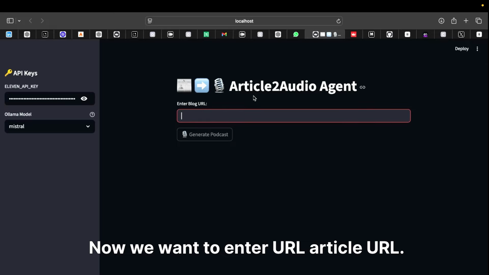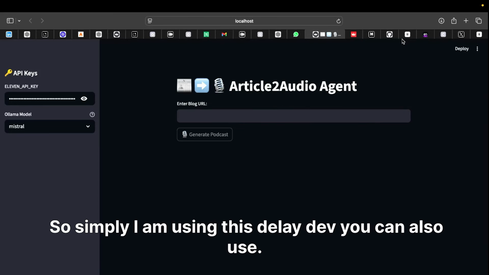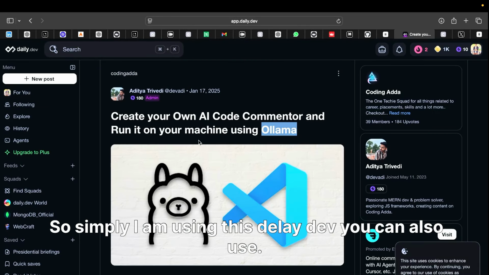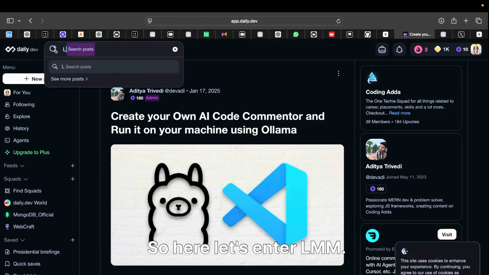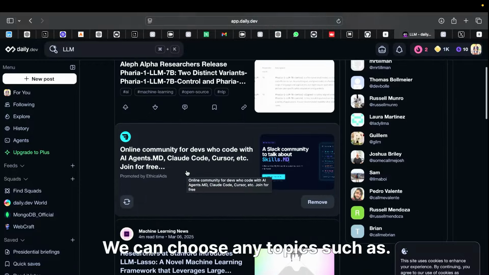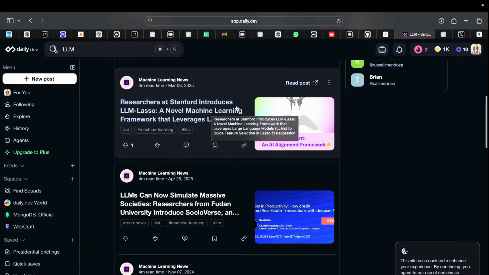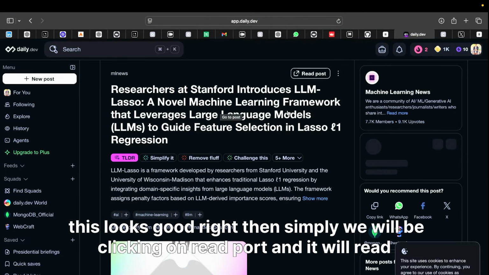Now we want to enter an article URL. So you can randomly choose any URL from a website, on any topic. I'm simply using daily.dev. You can also use it. So here let's enter LLM, right? We can choose any topic. This looks good, right?